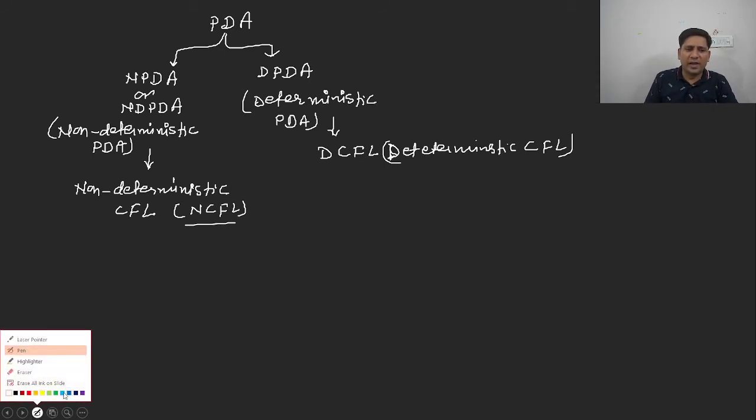Now let us move ahead and understand the construction of PDA. Let us have one basic example to understand the concept of PDA. So by default PDA means DPDA, that is, deterministic pushdown automata. Construct a PDA for the language.